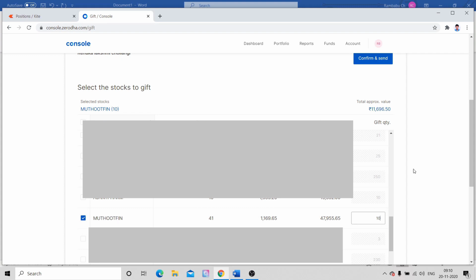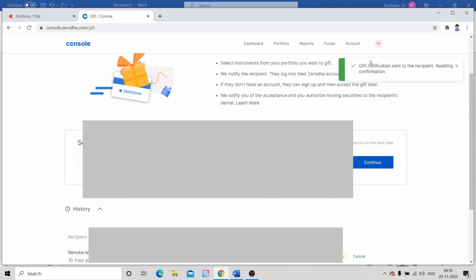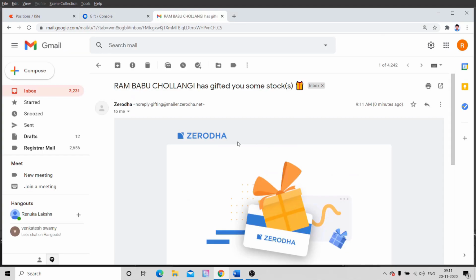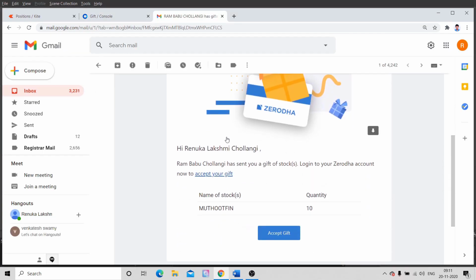Once you have selected the number of shares, you need to click on confirm and send. Once you click on it, a notification will go to the recipient's mobile number and email ID. Okay, now I will open my wife's email ID and Demat account and do the steps required from the recipient's point of view also. I have opened my wife's email ID. You can see the gifting details here.